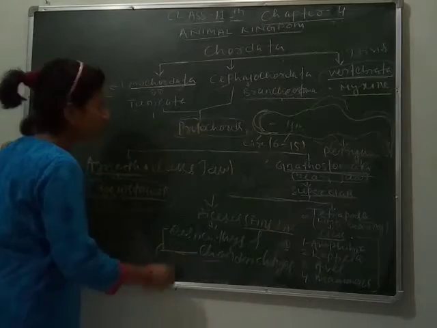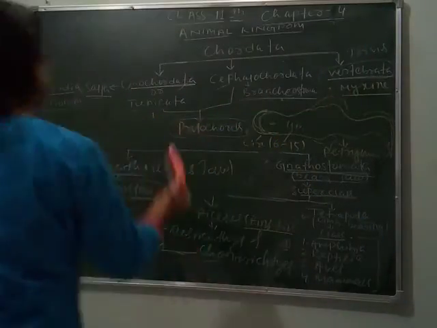Let's see their characteristic features. First, I will tell you about Chondrichthyes.